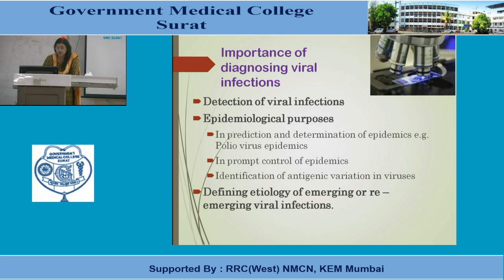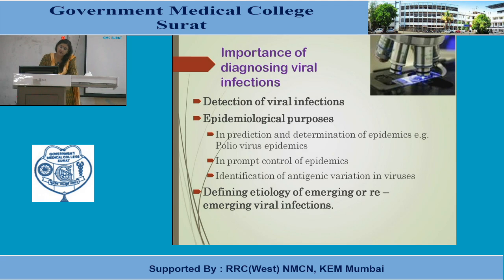Then identification of antigenic variations in viruses. Viruses are known for antigenic variation, like the influenza virus. For epidemiological purposes, we want to know which strain or serotype is prevalent in a particular area, city, state, or country.